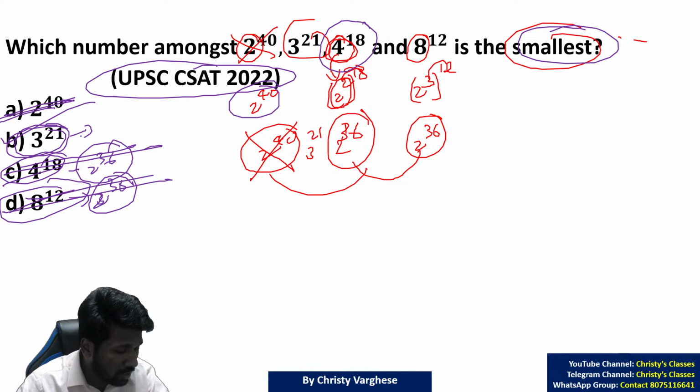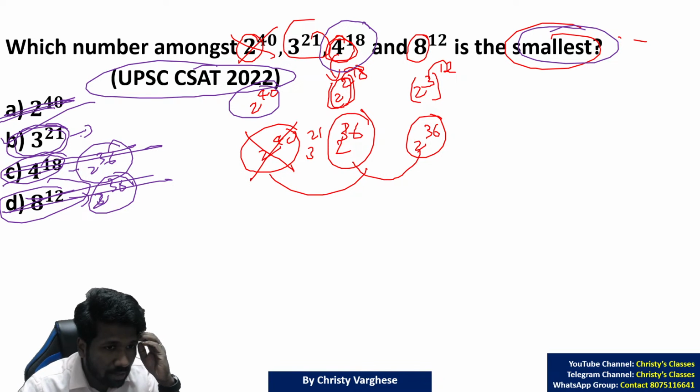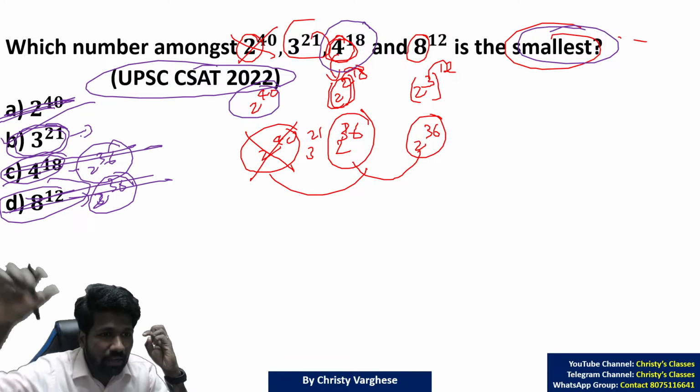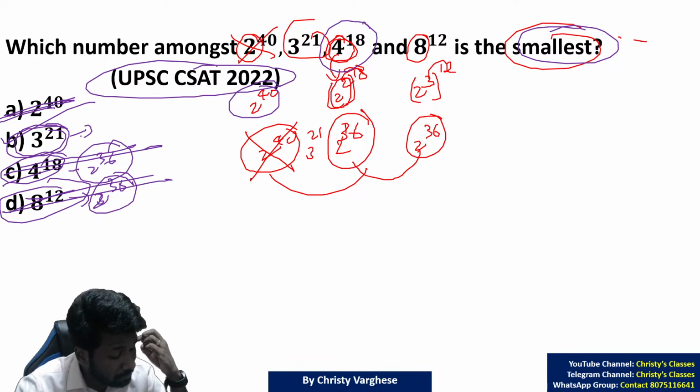But if the option is 3 raised to something, then you have to do other approaches. 3 raised to something means it is very simple now. We already have a 3 raised to 21. If it is more than 3 raised to 21, that will not be the smallest. If it is less than that, that will be the smallest.